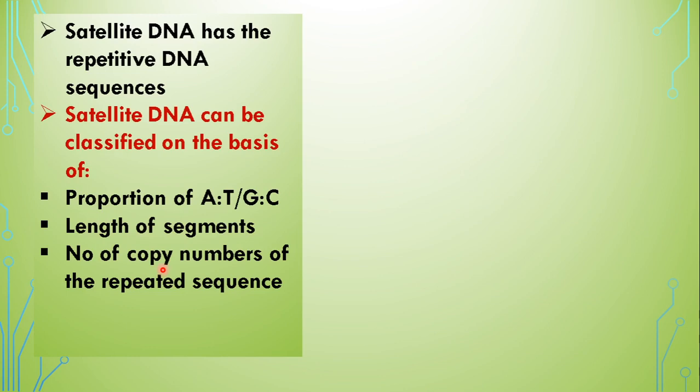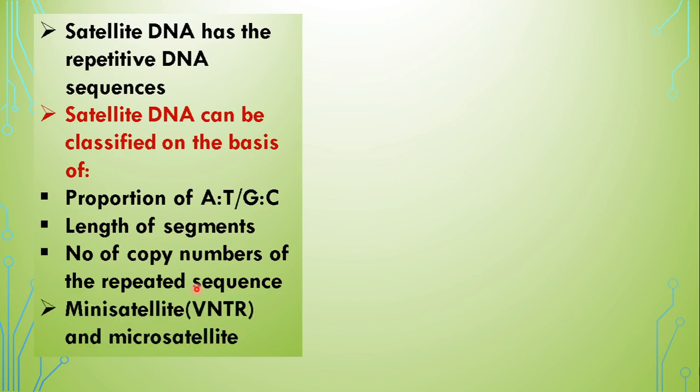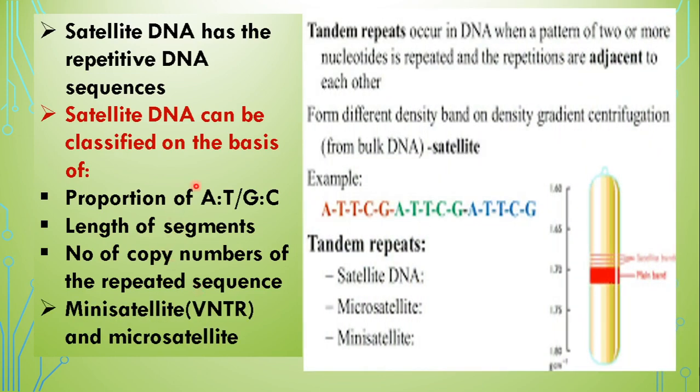Just as I told you a little while ago, ATG, ATG, ATG, say 3 times, 5 times, 15 times it has been repeated. So based on that also it can be categorized or classified. Accordingly, we get two major types, minisatellites and microsatellites. Furthermore, just to shed a little more light, now tandem repeats.